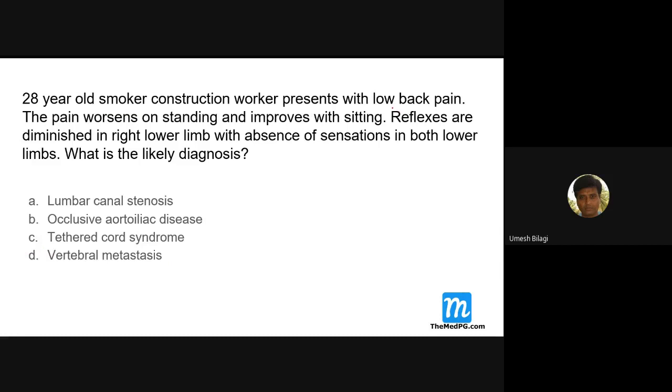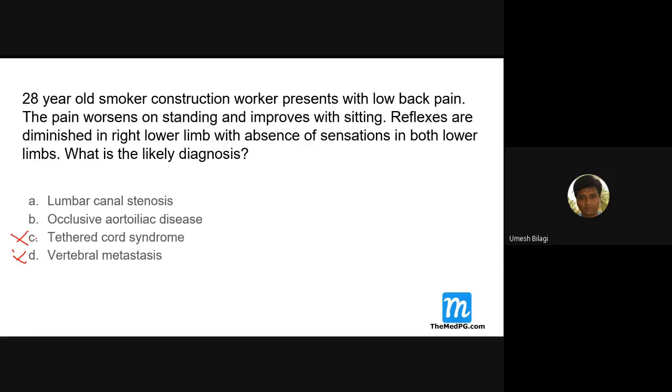He has low back pain, and it improves with sitting and worsens on standing. There is a positional change, which is not a feature of metastasis. They don't change like that. Reflexes are diminished in the lower limb. So this is unlikely.